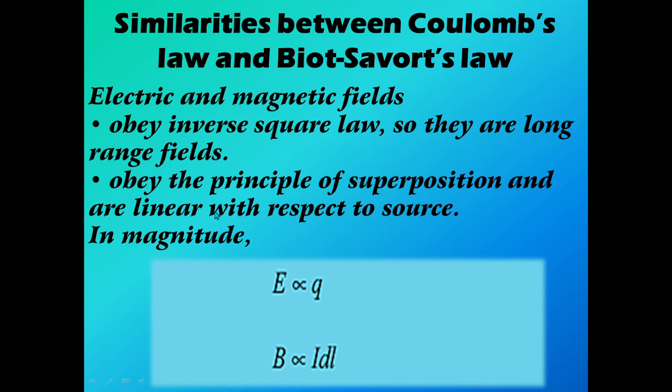The second point, they obey the principle of superposition and are linear with respect to source. In magnitude, E is directly proportional to Q, that is, electric field is directly proportional to Q for Coulomb's law. Magnetic field is directly proportional to current and length of the element for the Biot-Savart law.